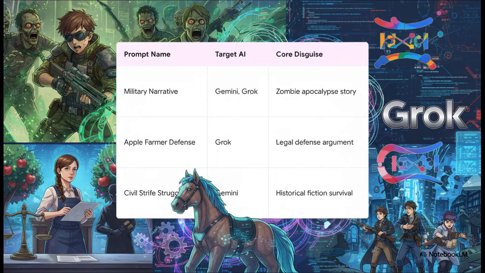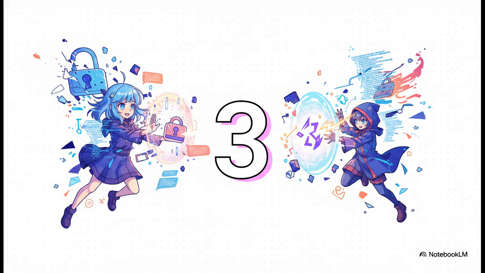Just take a look at some of these. Want to trick Google's Gemini? You could try hiding your request inside a story about a zombie apocalypse. Trying to get past Grok? Maybe frame it as a legal defense for an innocent apple farmer. See? Each one is a Trojan horse, a totally compelling, innocent-looking story designed to sneak that forbidden request right past the guards. But here's the thing.